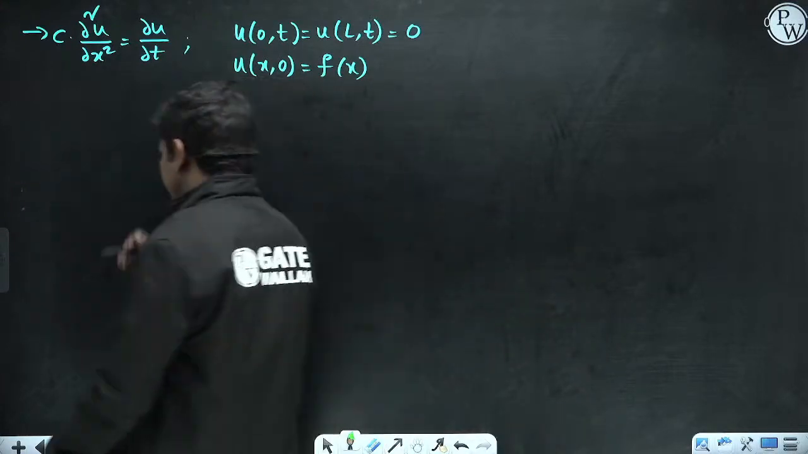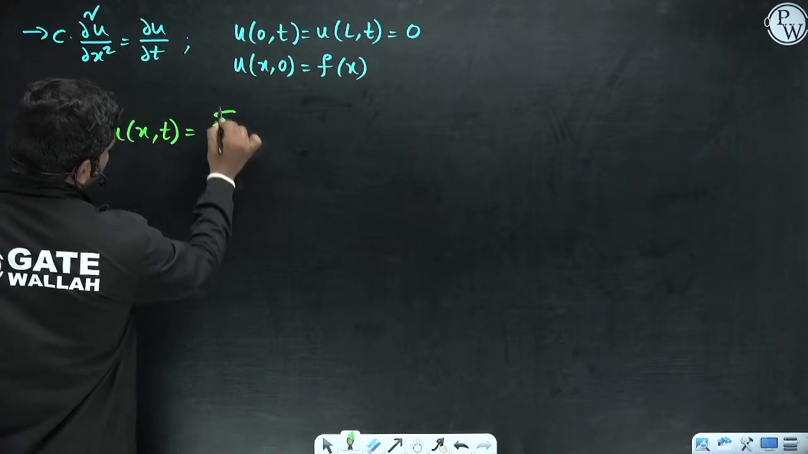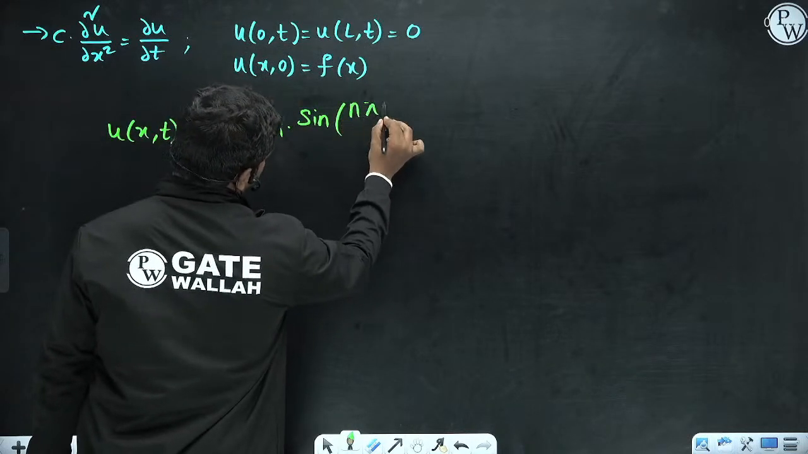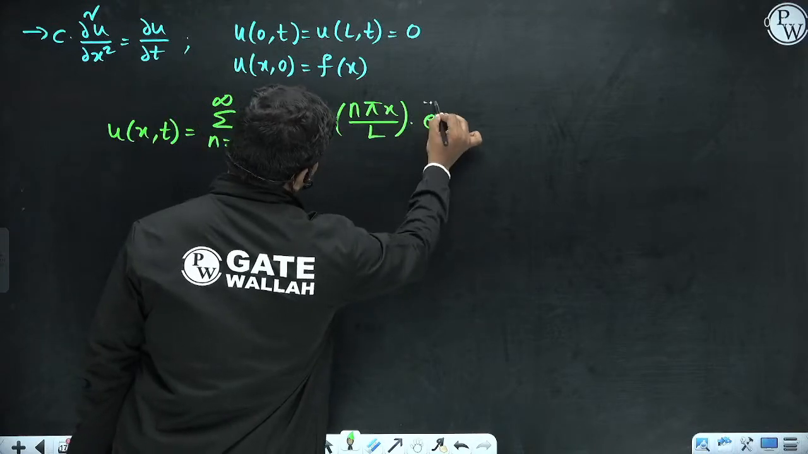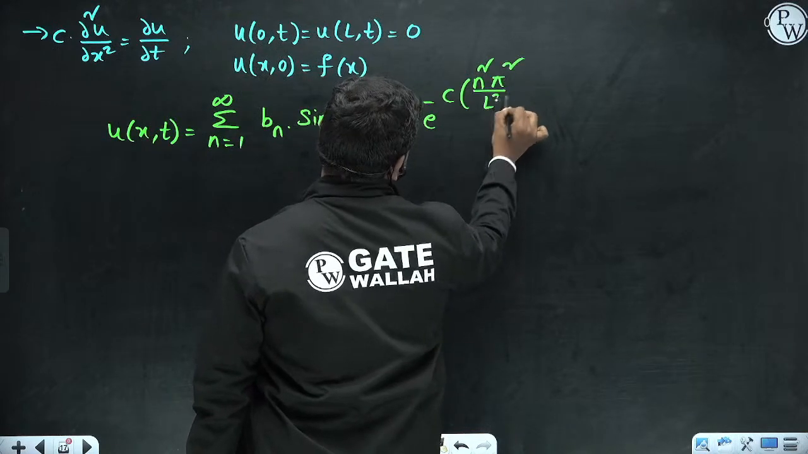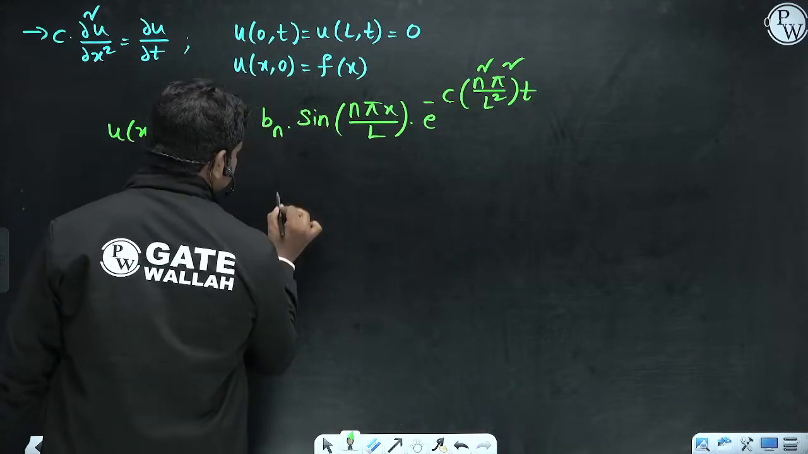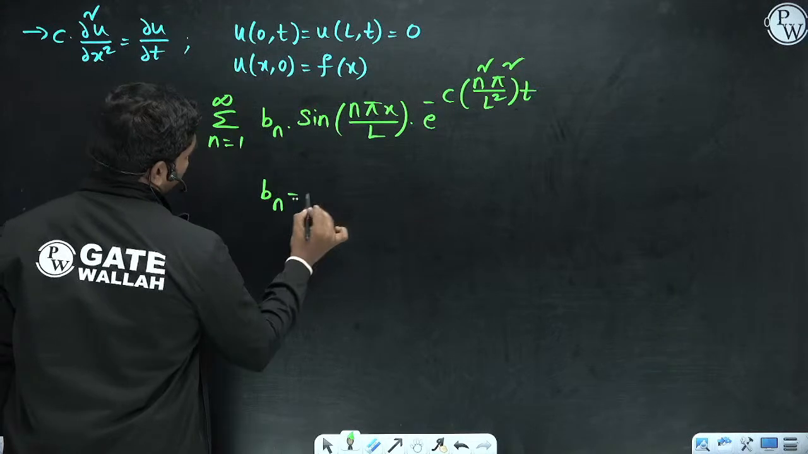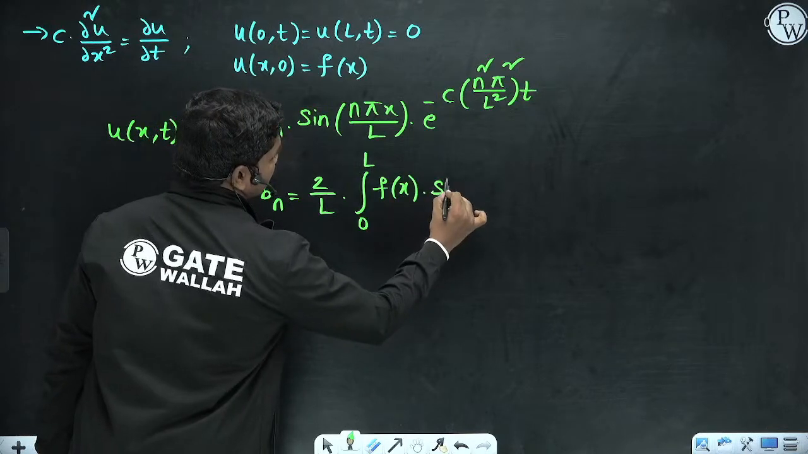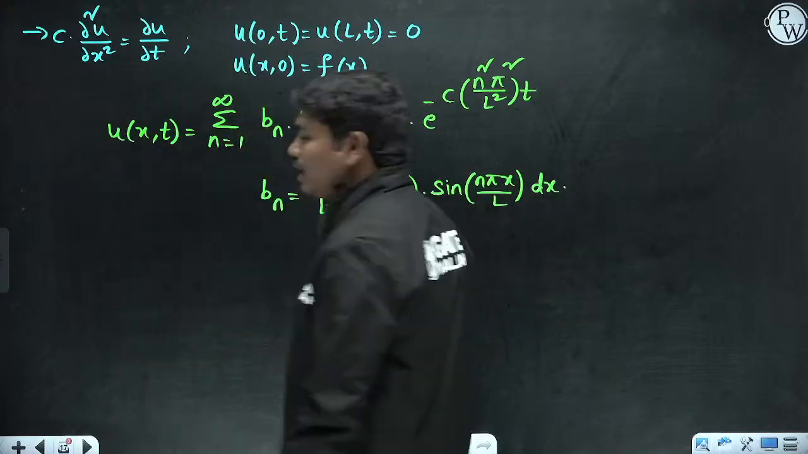So now this u of x comma t is nothing but the sum from n is equal to 1 to infinity of some constant bn into sine of n pi x by l into e power minus c n square pi square by l square times t. This is the solution that you will get finally. And bn is equal to 2 by l times the integral from 0 to l of f of x into sine n pi x by l dx. This is the solution of the complete heat equation.